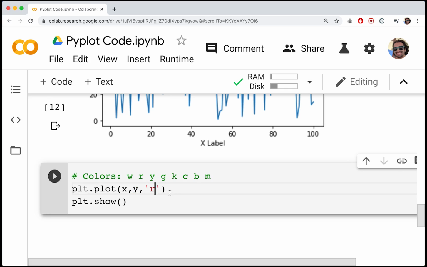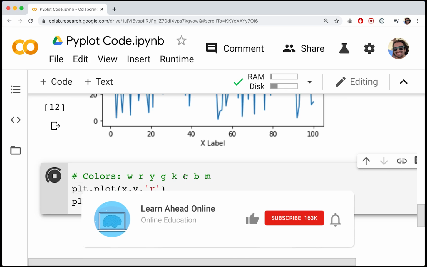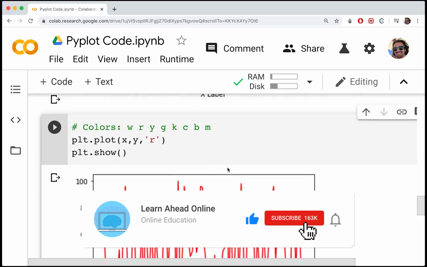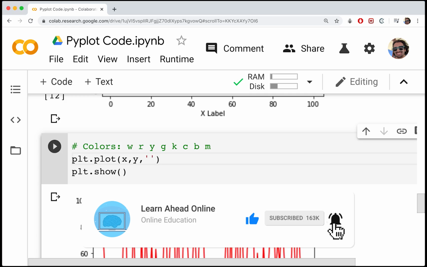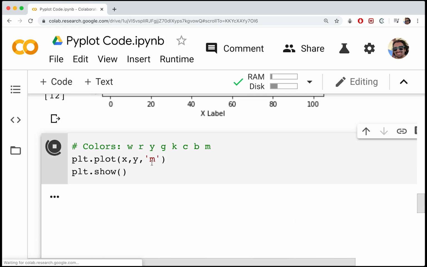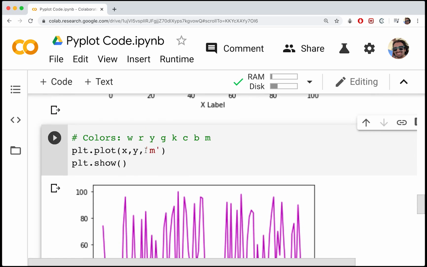So let's say we wanted a red plot. We could do that. Okay, you can see that we get a nice red line there. Let's say we wanted a magenta plot. We do the M, and so on and so forth. Basically, you just specify one of these color codes, and that will plot the respective color on there.